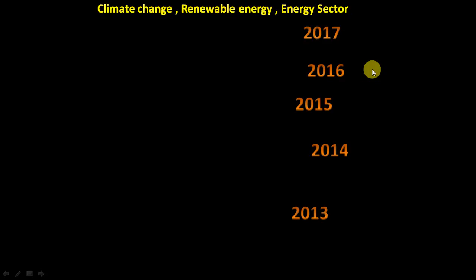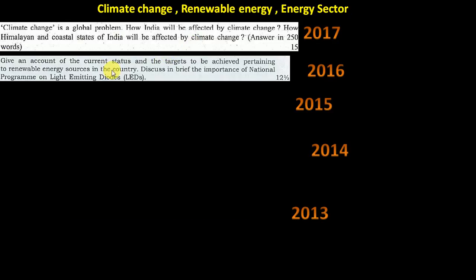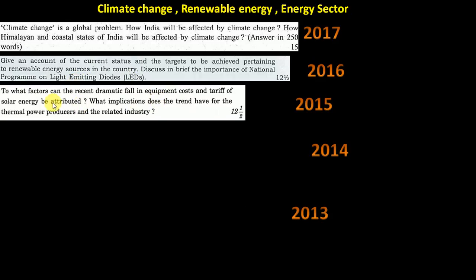Climate change, again in recent years the trend is growing. What is climate change? It's a direct question, what is climate change and how it will affect Himalayan and coastal states. Then here renewable energy, I think this is light temperature, LED, you know the Ujala scheme was there, so that is why this question came. 2015, solar energy, and what implication does the trend have for the thermal power producers? You know the coal industry is there, and now we are trying to shift slowly towards renewable energy. So that comparison, drastic fall in equipment cost and tariff of solar energy. If you know both, you can write this answer.